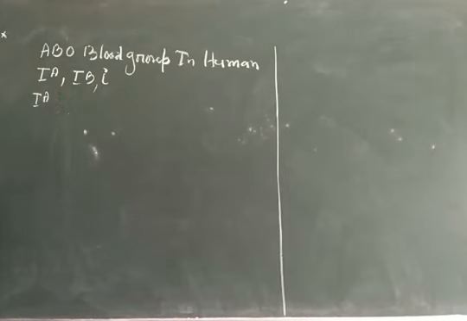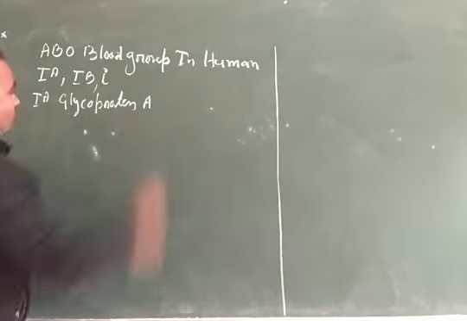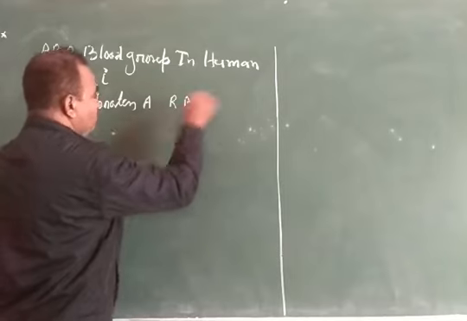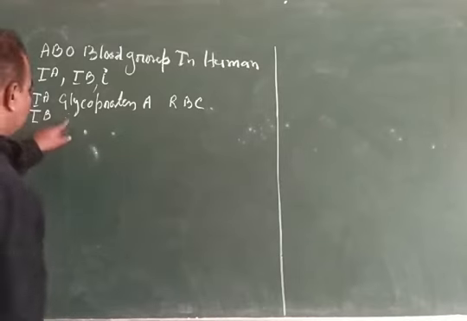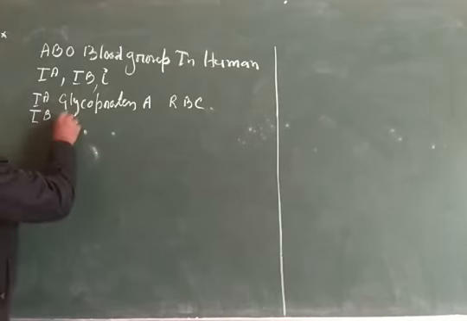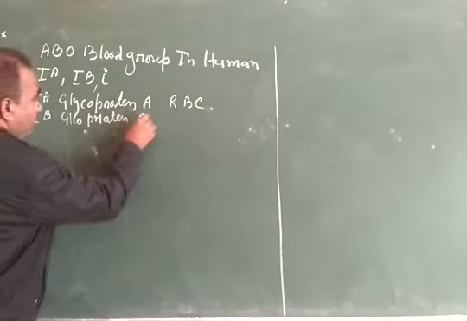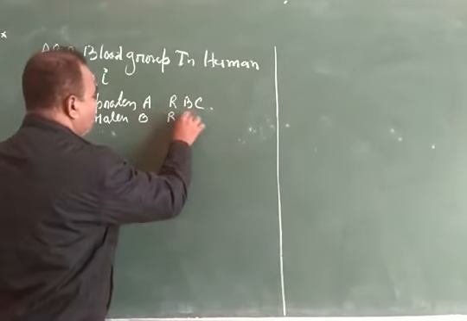The IA gene is responsible for the production of glycoprotein A, which is found on the surface of RBC. If there is the IB gene in a human, it is responsible for the production of glycoprotein B, which is also present on the membrane of RBC.